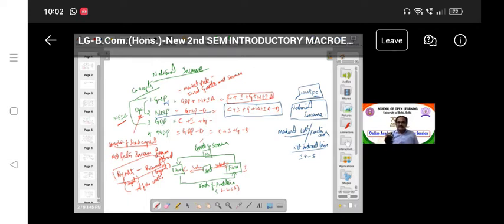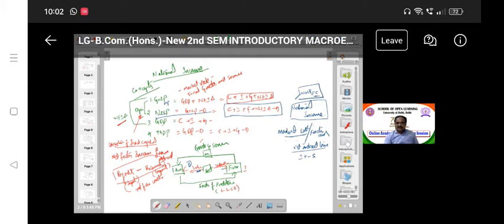Indirect taxes take place in the process of production. After production of the goods and services, we have to pay some tax to the government, and we receive some subsidies from the government. Suppose the government gives subsidies to the household sector as well as the farm sector. We already discussed this.